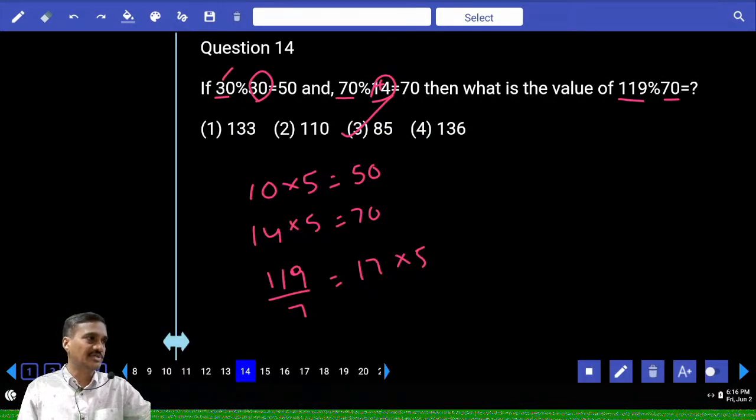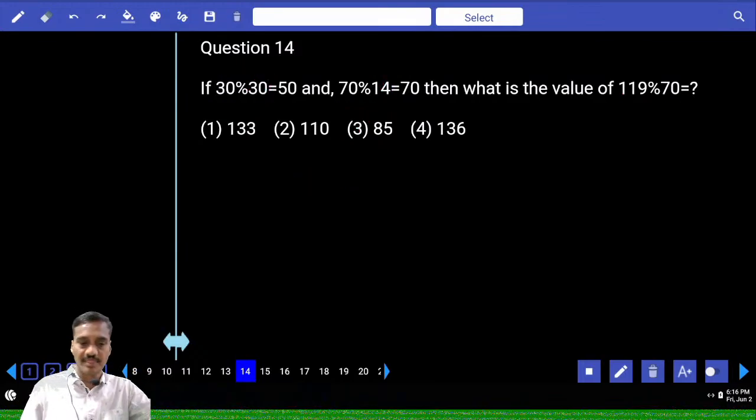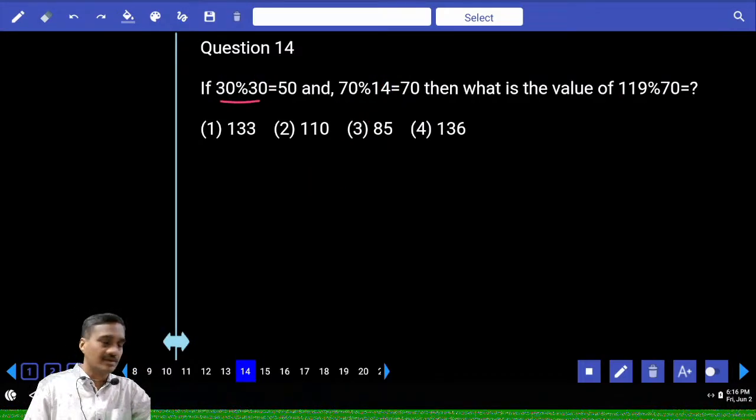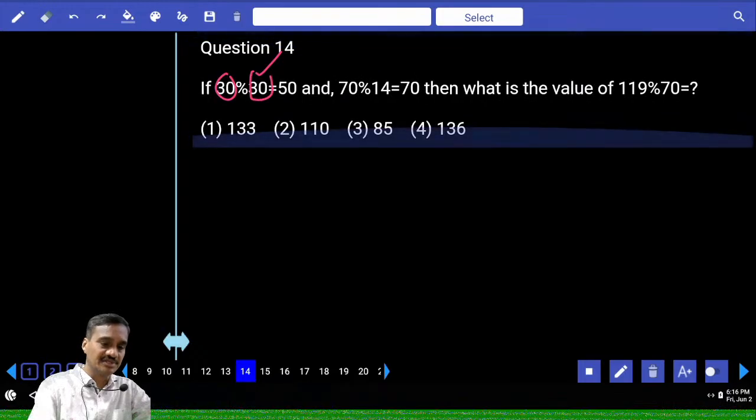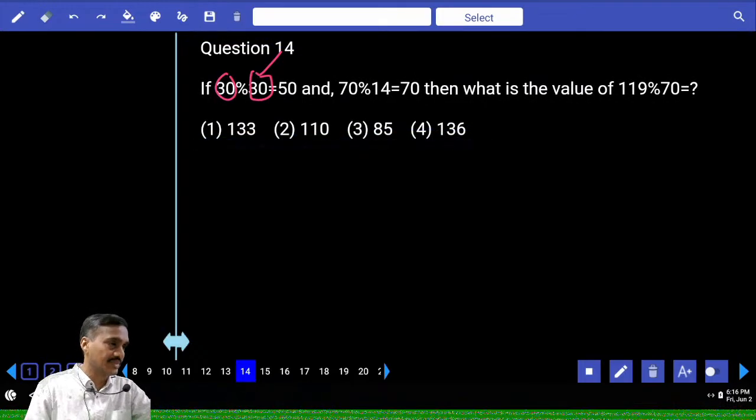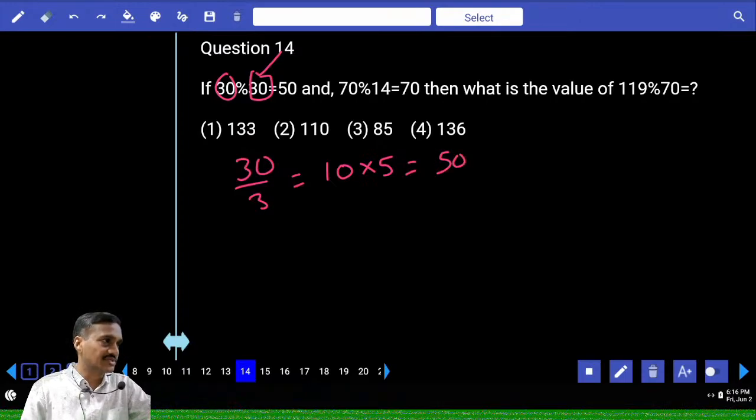The given number is divided by sum of the digits in the second number. Now 30 and 30. Now 30 is the first number and second number is 30. Now in this second number 30, what is the sum of the digits? 3. Now 30 divided by 3, 10. Now the 10 is multiplied with a constant number 5. 10 into 5 is 50.